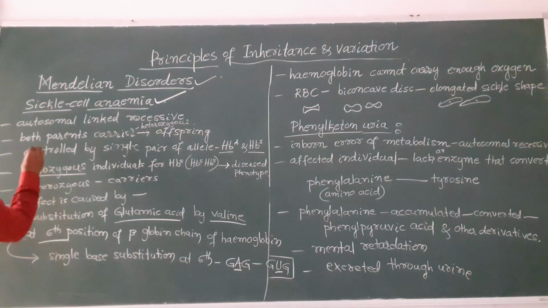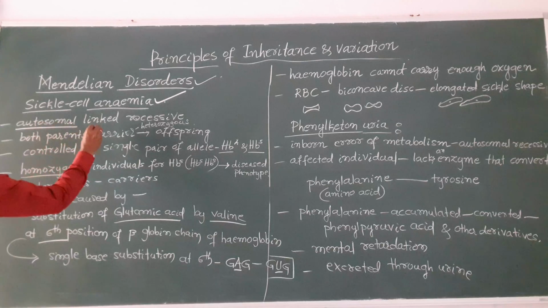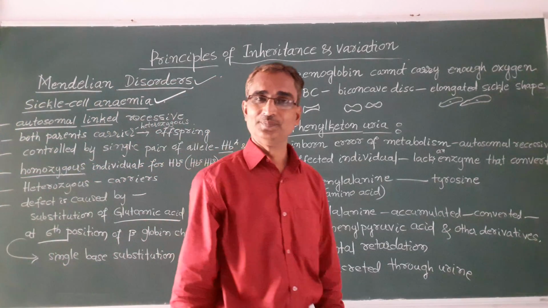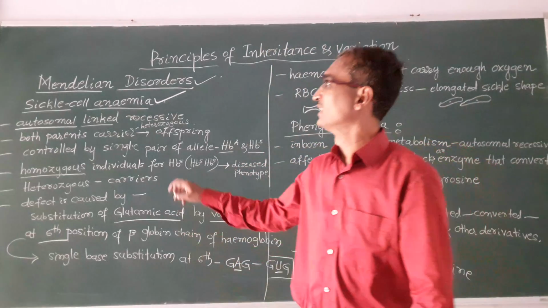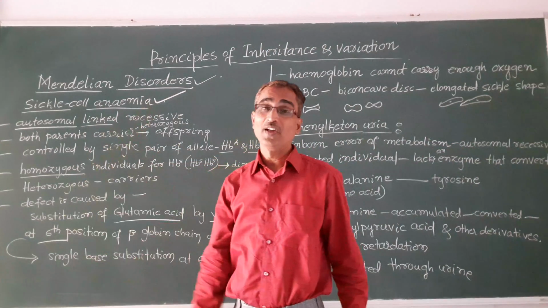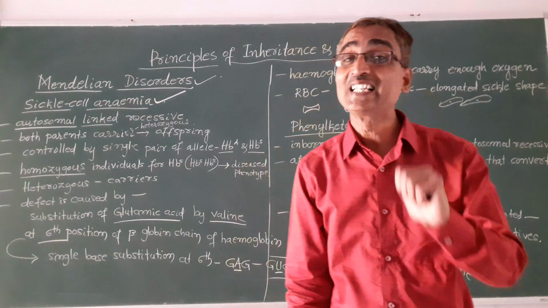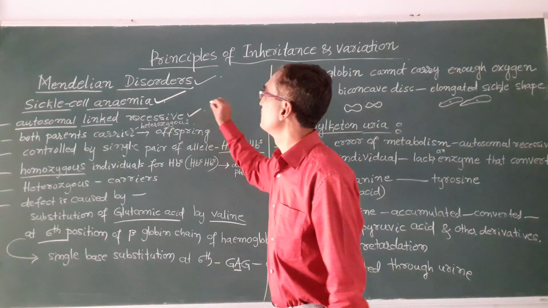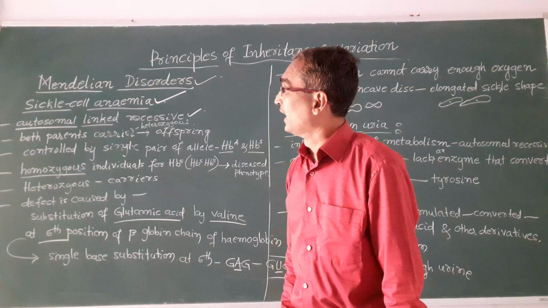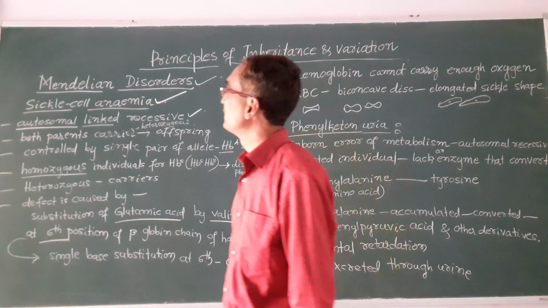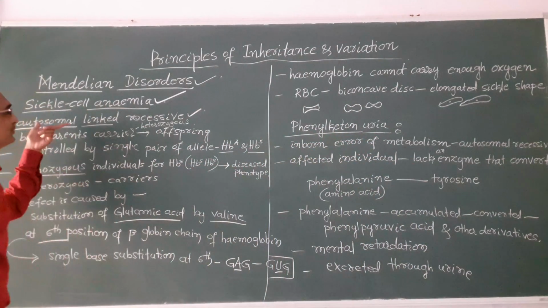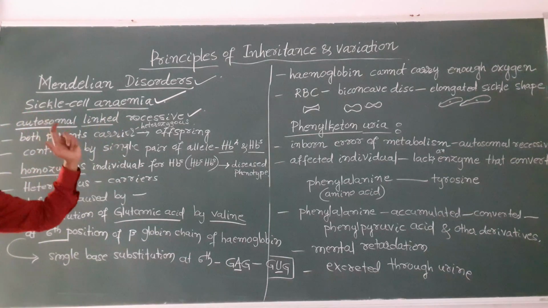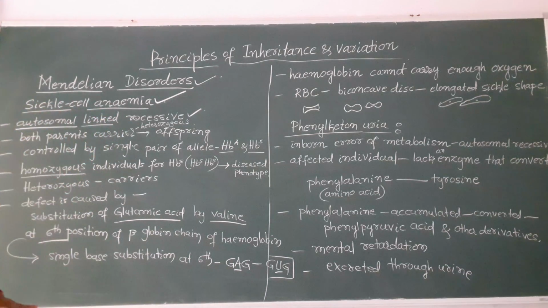Sickle cell anemia is an autosomal linked, recessive trait disorder, whereas hemophilia is sex linked. It means there is a change in the autosomes, and when these changed autosomes are in the recessive condition, they cause sickle cell anemia.